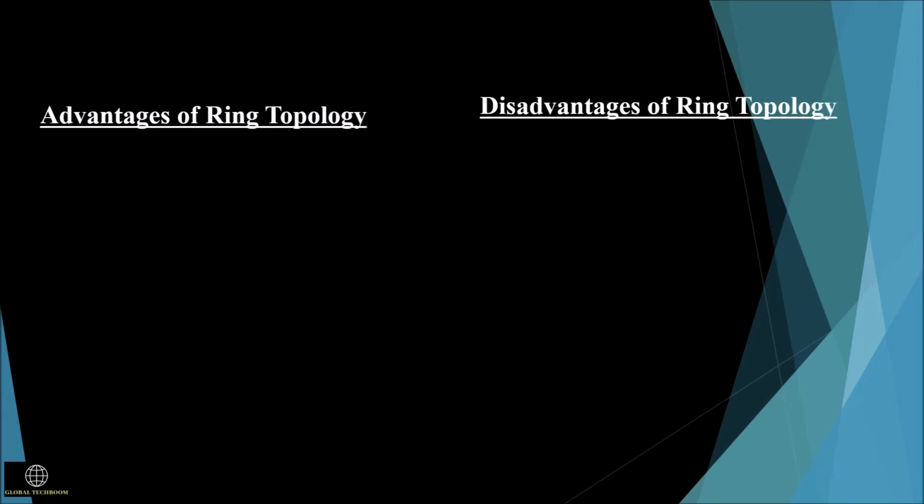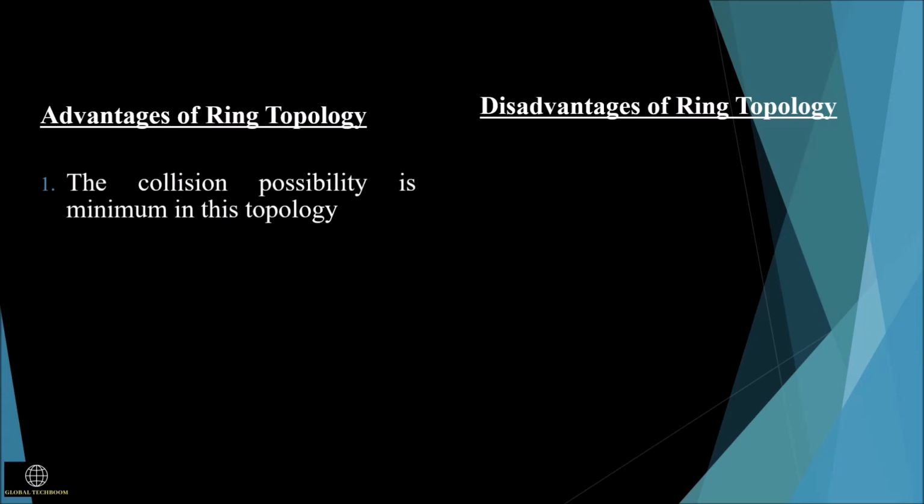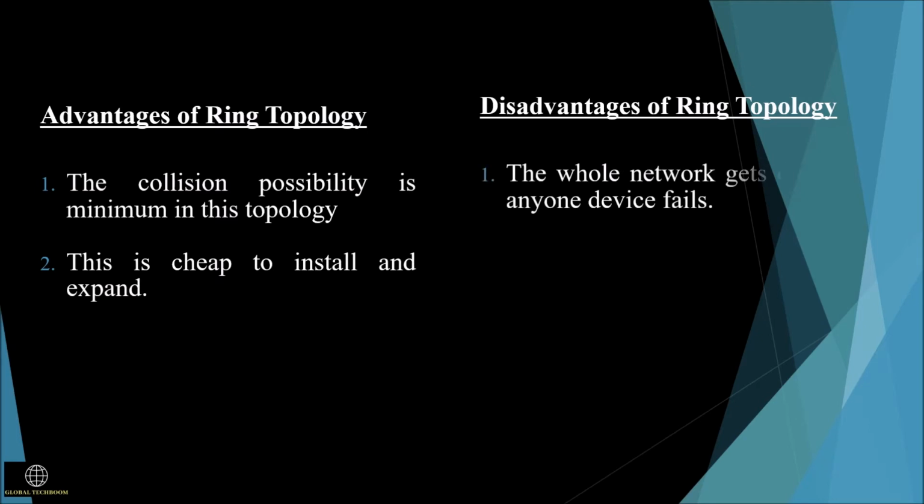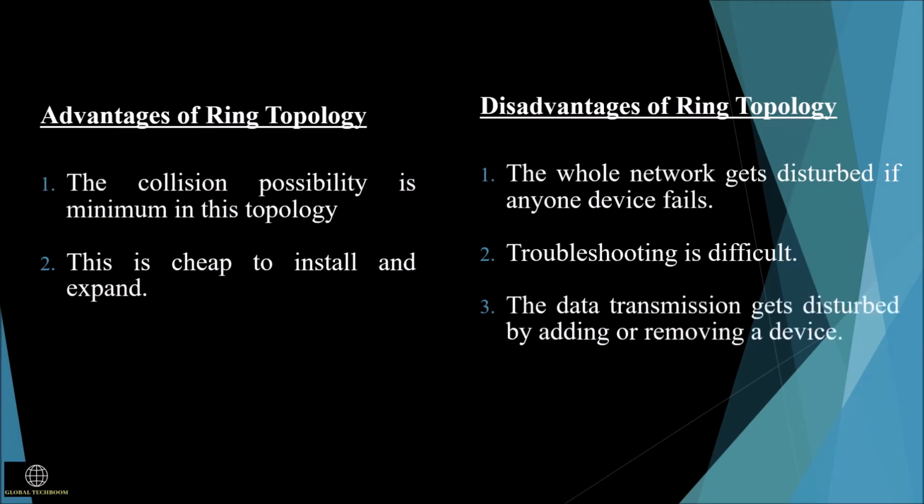Advantages and disadvantages of ring topology. Advantages. The collision possibility is minimum in this topology. This is very cheap to install and expand. Disadvantages. The whole network gets disturbed if any one device fails. Troubleshooting is difficult here. The data transmission gets disturbed by adding or removing a device.